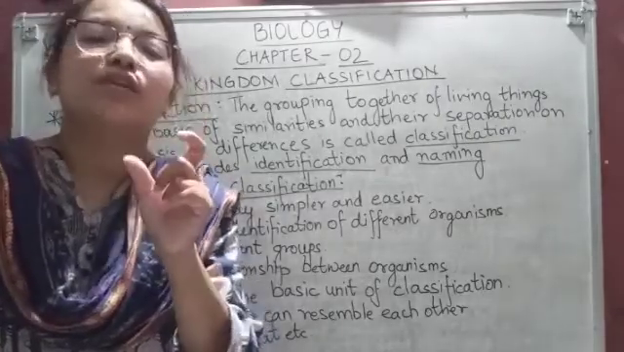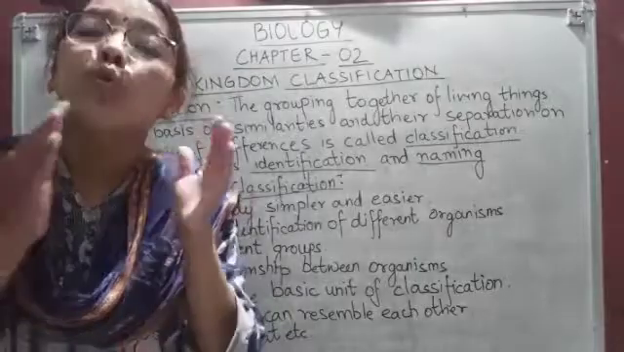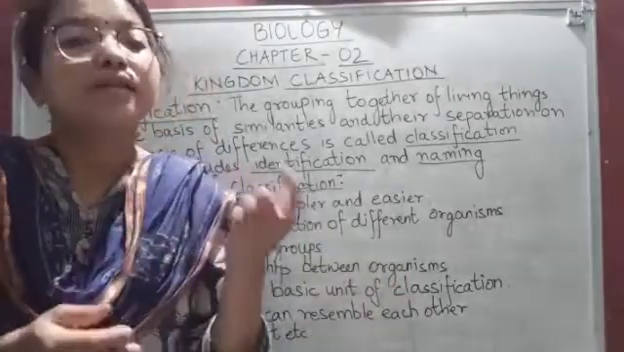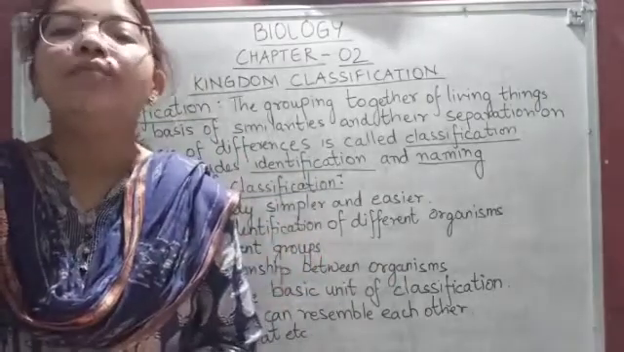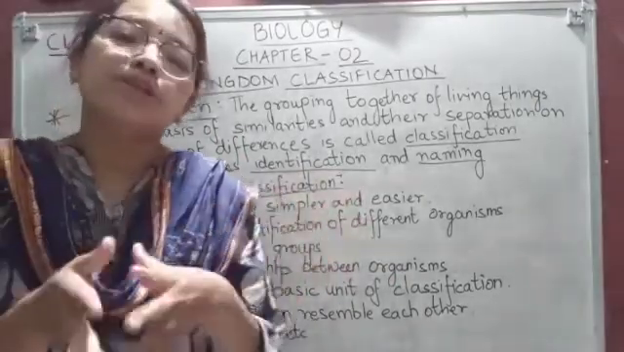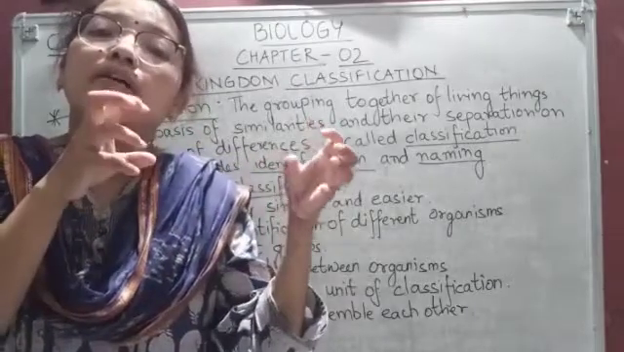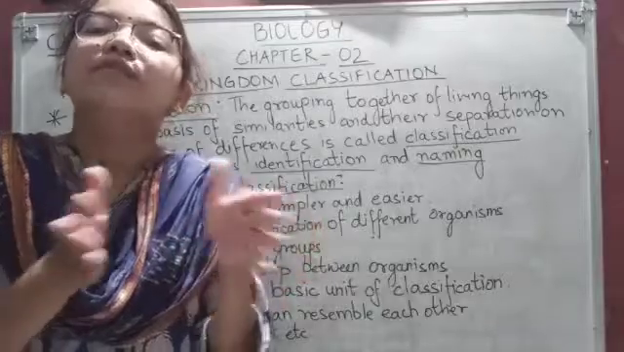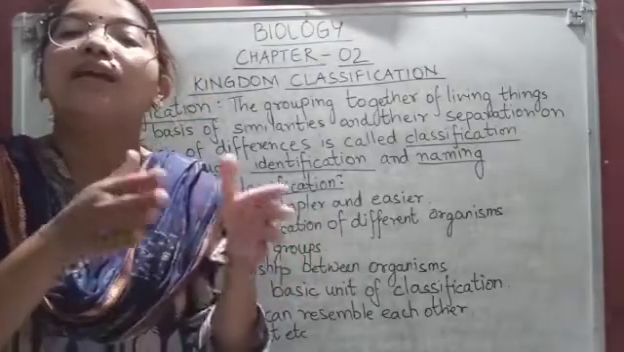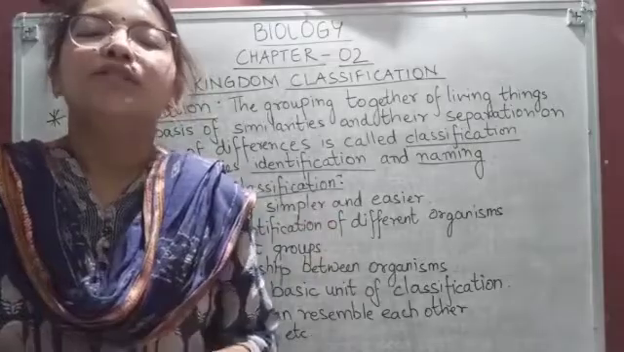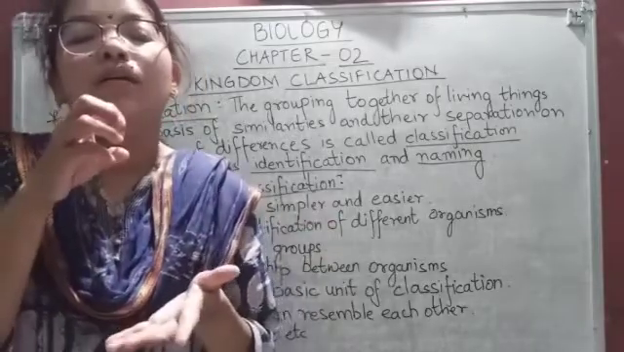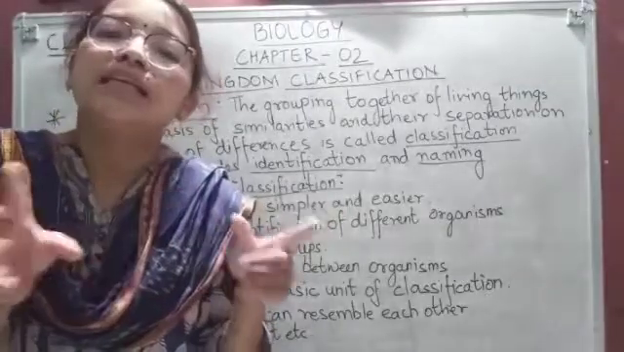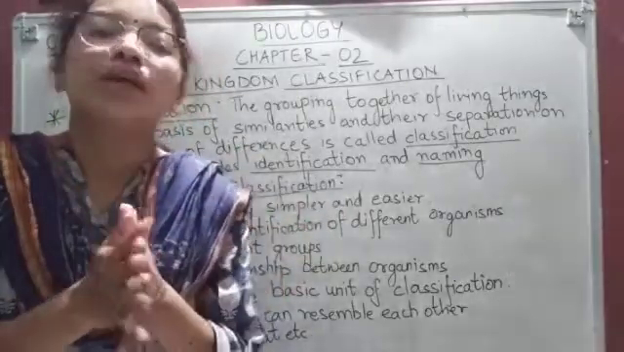Now comes the term species. What is the species? Species is the lowest category in the classification, okay? And it is a basic unit of classification also. Members of the species have the same characteristics, okay? They resemble each other. For example, members of the species cat resemble each other structurally and functionally, okay?